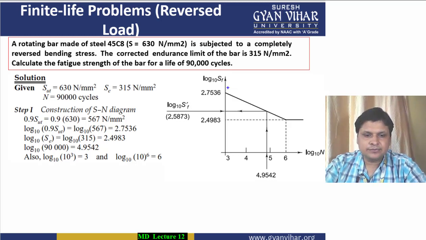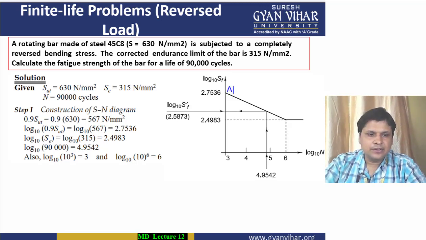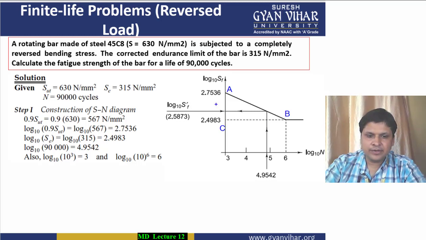This particular point is your A. Then this particular point is your B. Let's denote this point as C, and again this point as D, and again this point as E. All right, so in this way all the points we have listed out.